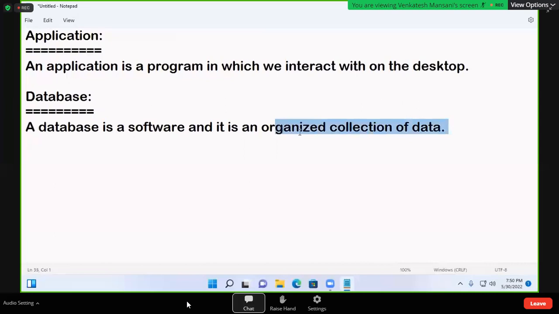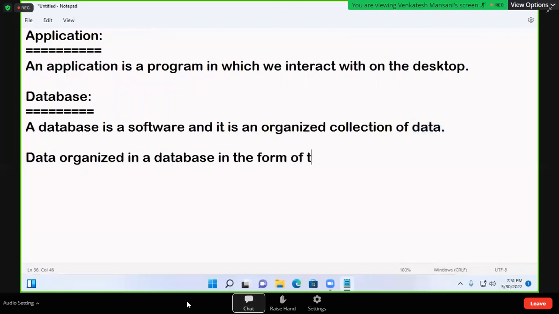Data will be organized. How is it organized? In the form of tables. Data is organized in a database in the form of tables.